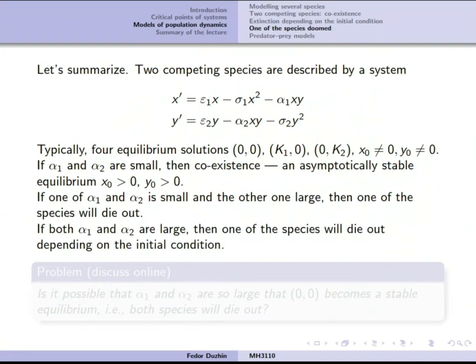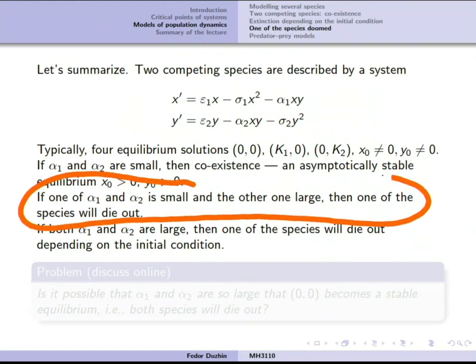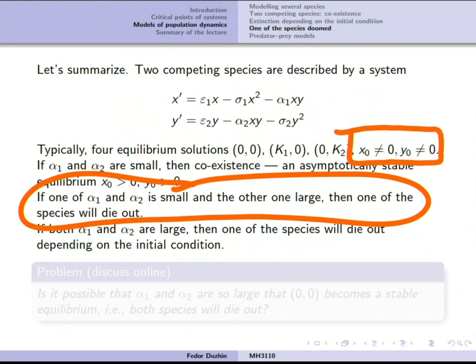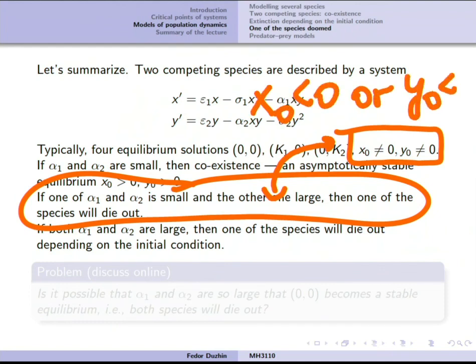And if both of them are large, then one of the species is going to win the competition depending on the initial condition. So note that in one of these cases, the equilibrium with non-zero populations actually doesn't exist, meaning that either x0 is going to be negative or y0 is going to be negative. So it's not a real one.